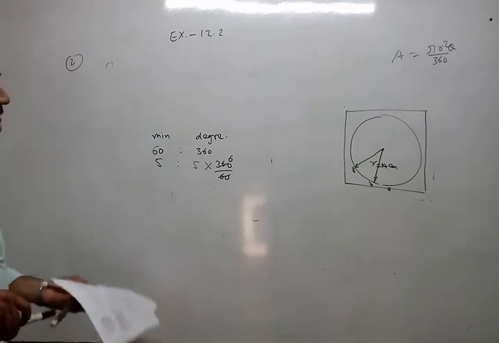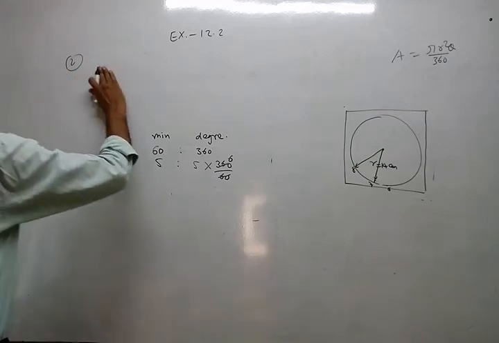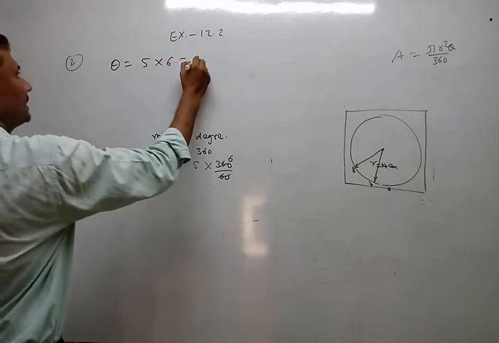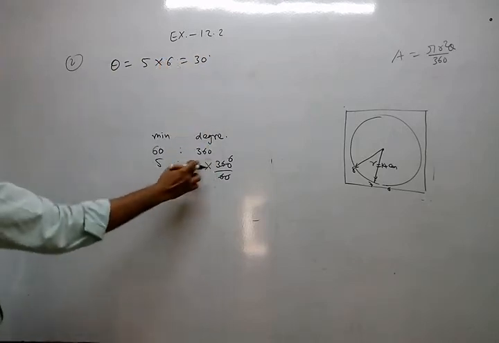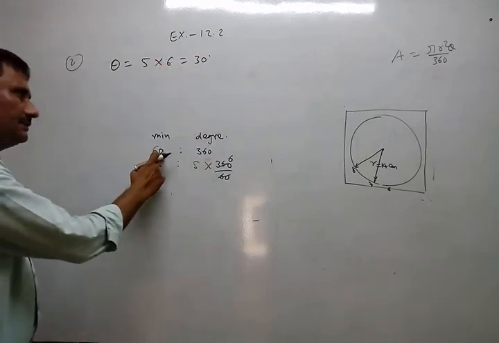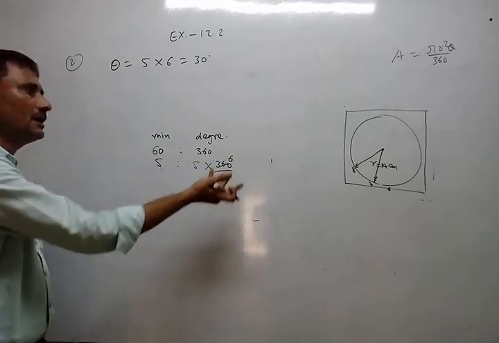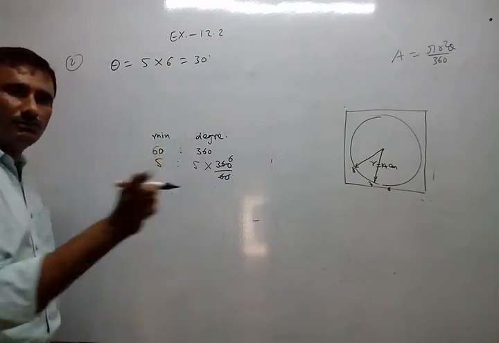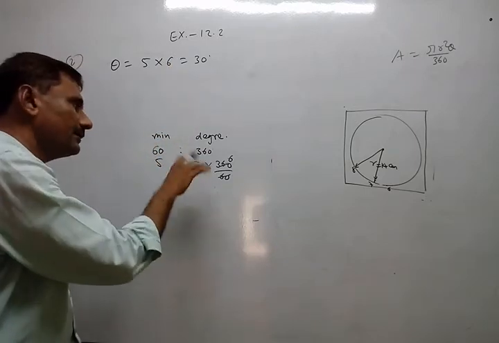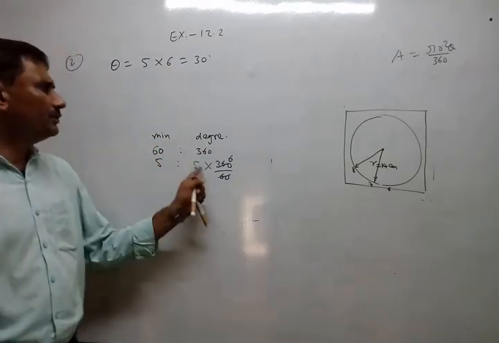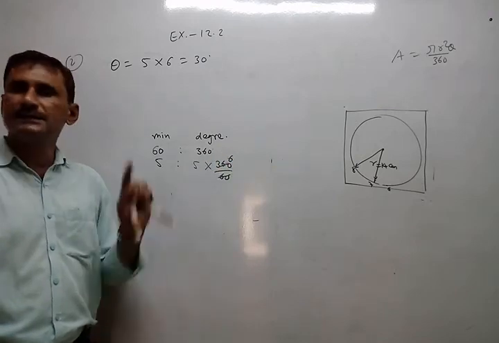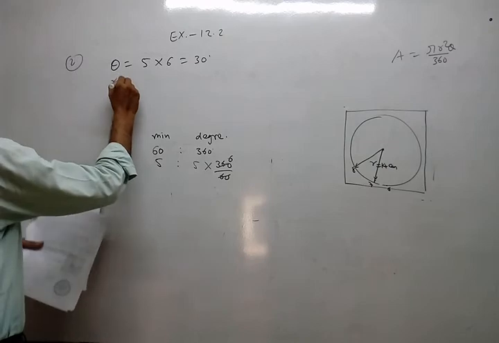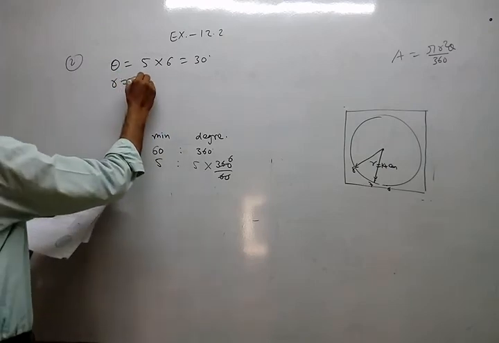You understand? So first of all I write theta equals 5 into 6, 30 degrees. Where did 6 come from? Just understand here. 60 minutes is 360 degrees. 5 minutes, how many degrees? So I have to multiply by this fraction 6. Every time you have to multiply, whether it is 5, 10, 15, whatever it may be. And r is given because the length of the minute hand is nothing but a radius.